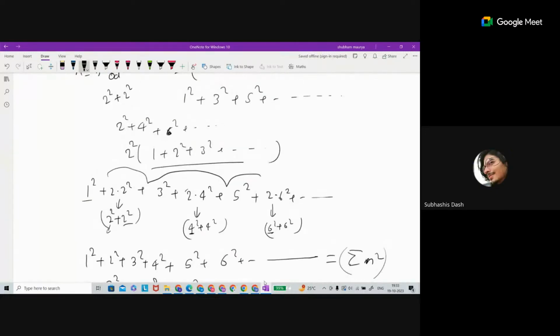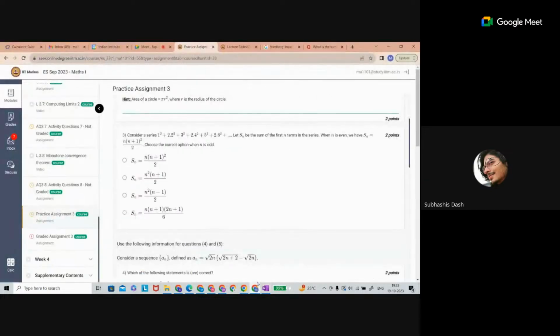So we know the formula for the sum of n square. It is n times n plus 1 times 2n plus 1 divided by 6. It is asking for the even, we have that, but for the odd how can we get it? For the even we have this manipulation. We can take 2n plus 1 terms, so that will always be odd. Yes, correct. And that way we can manipulate for the even series also, for the 2n into n square series.